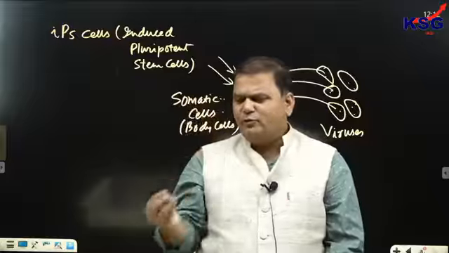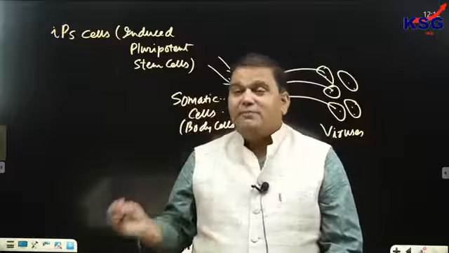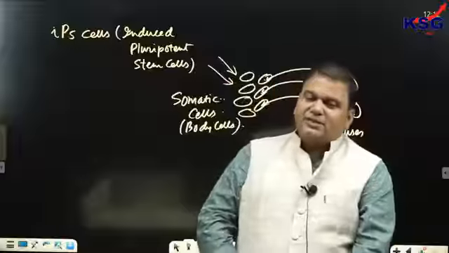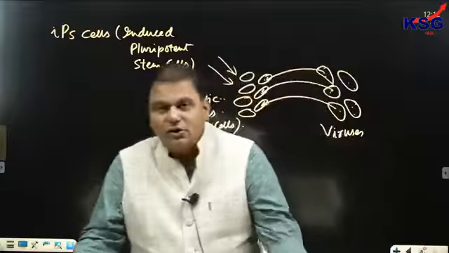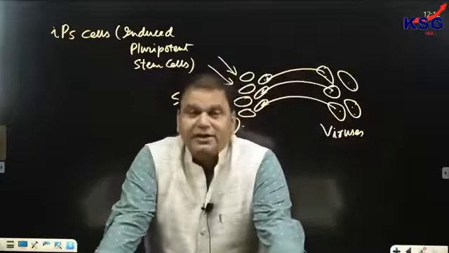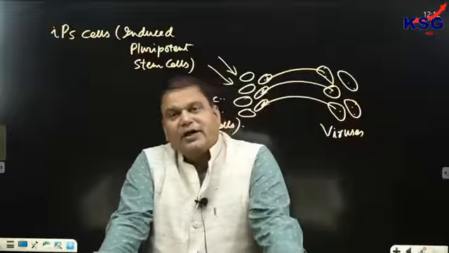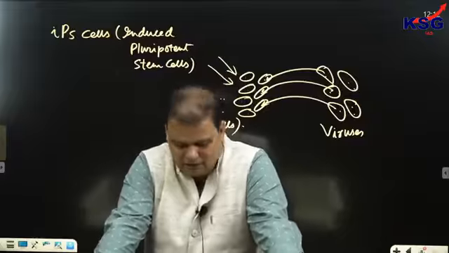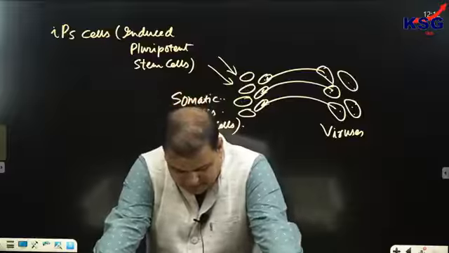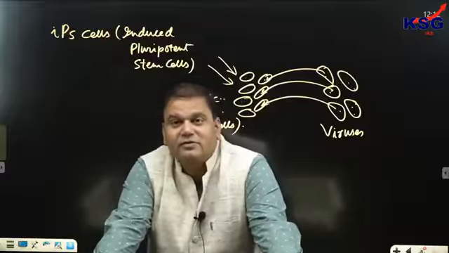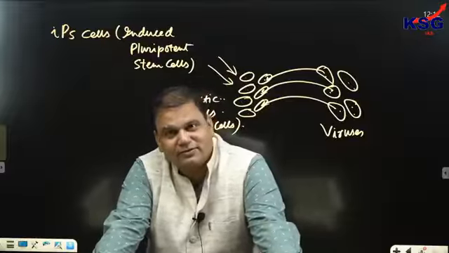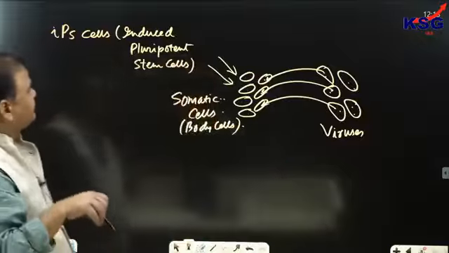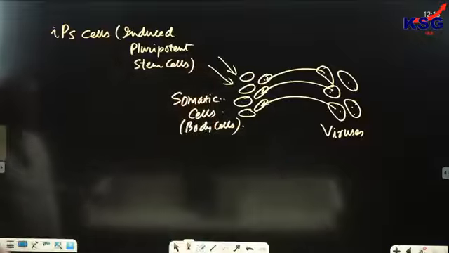Clear? They can be used for development of organs. They can be used for development of tissues. And for this purpose, the two eminent scientists, Gordon and Yamanaka, were conferred the Nobel Prize in the field of medicine. Fine. So this was done. Write down: induced pluripotent stem cell.